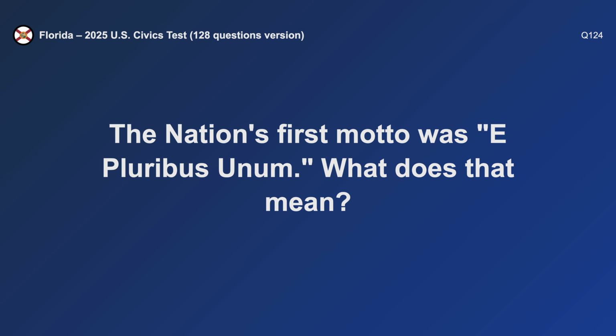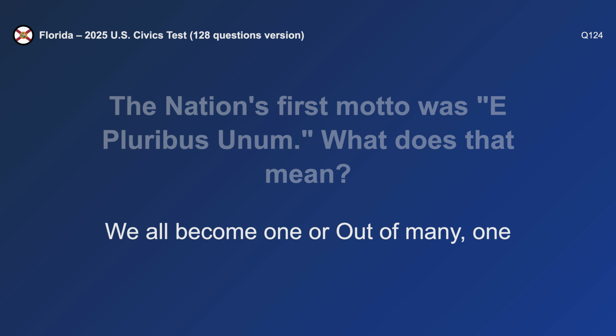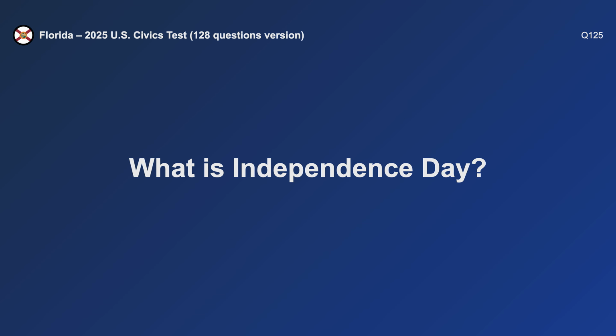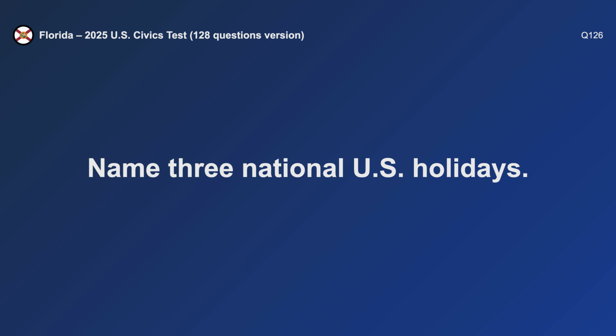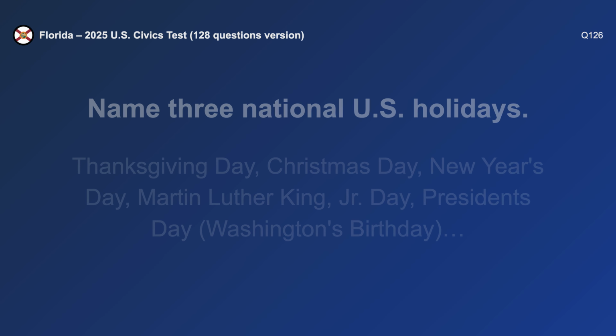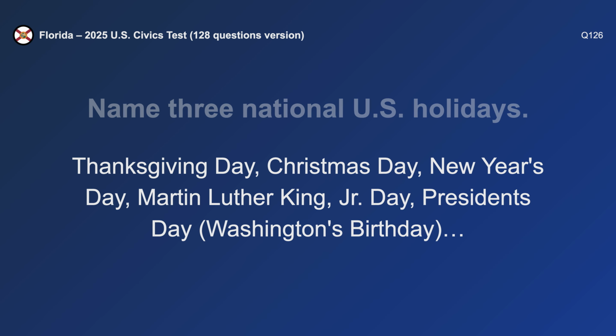The nation's first motto was E pluribus unum. What does that mean? We all become one. What is Independence Day? The country's birthday. Name 3 national U.S. holidays. Thanksgiving Day, Christmas Day, and New Year's Day.